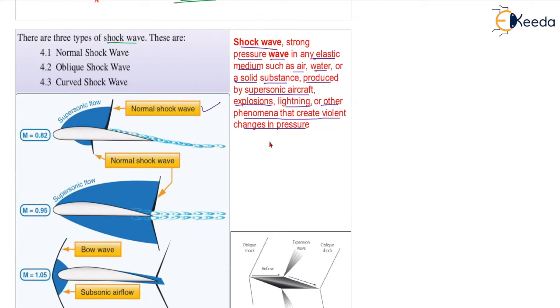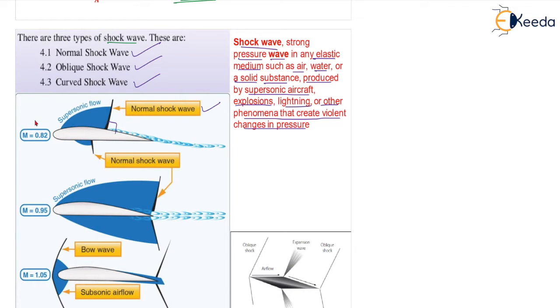So what are the different types of shock wave? You can see the first one is normal shock wave, then oblique shock wave, and curved shock wave. Curved shock wave is also known as bow shock wave. This is normal shock wave. Normal means the shock wave will just stand upright on the surface, making an angle of 90 degree with the surface. So supersonic flow is here, and there is a shock wave at this point. So this makes an angle 90 degree. You can see normal shock wave.